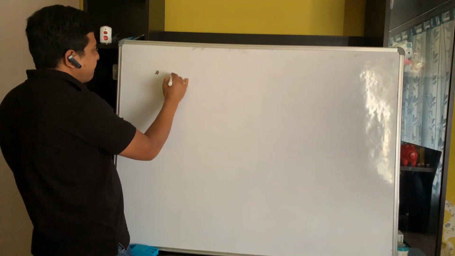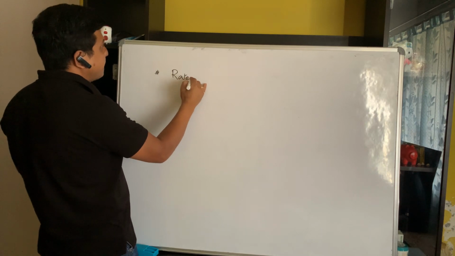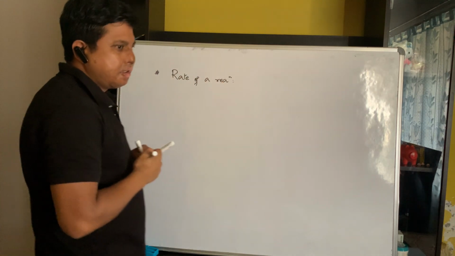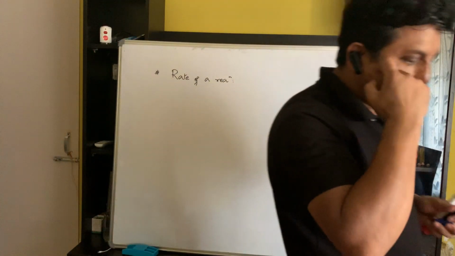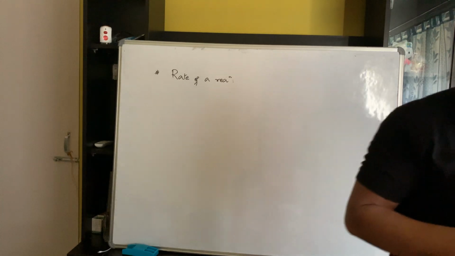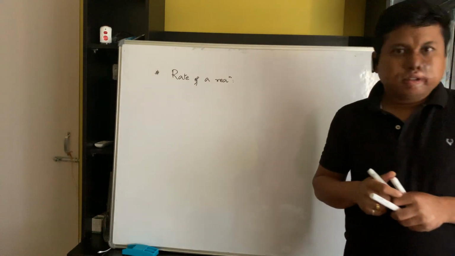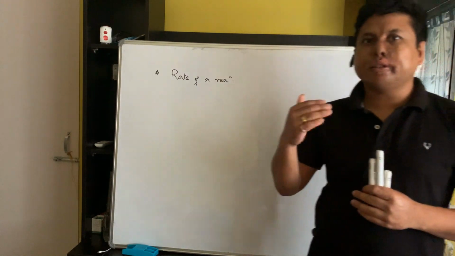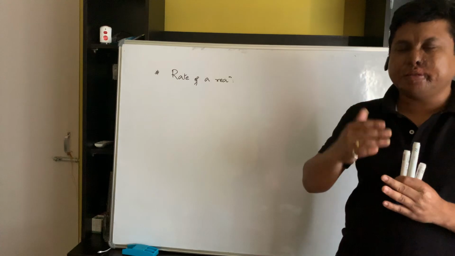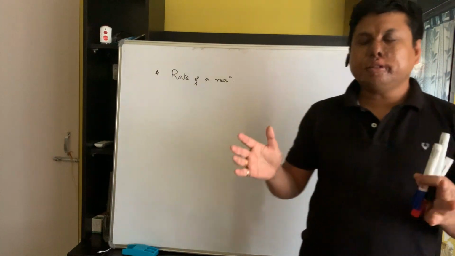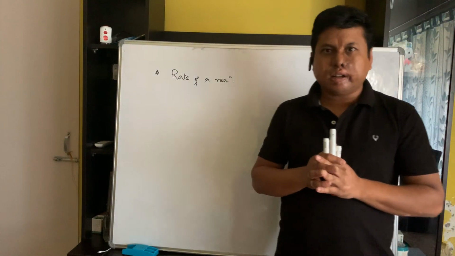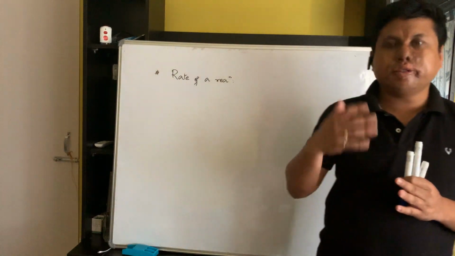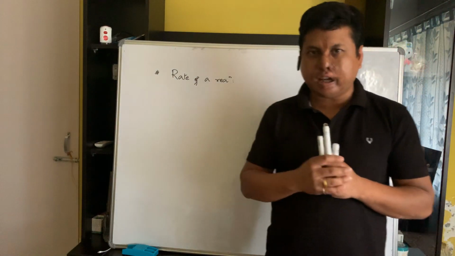So what do you mean by the rate of a reaction? Rate of a reaction means obviously the speed with which a reaction takes place. Now the big question which comes to our mind is how can we measure the rate of a reaction? How do we measure experimentally the rate of a reaction?